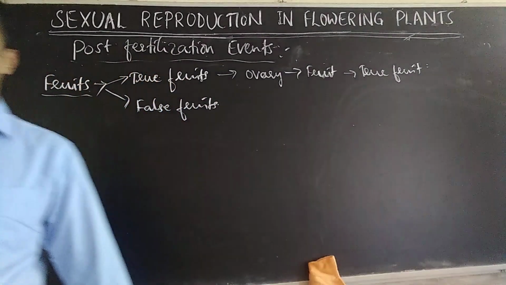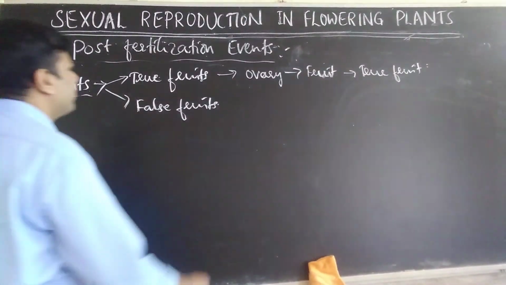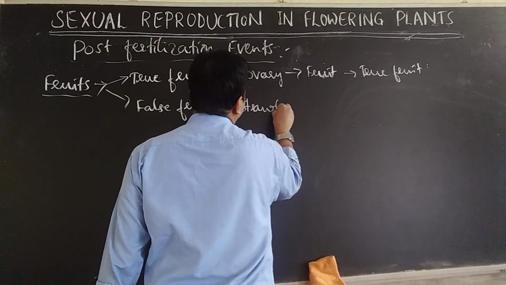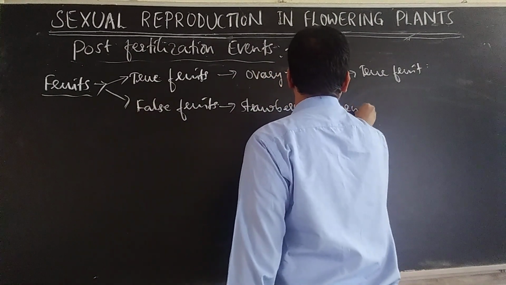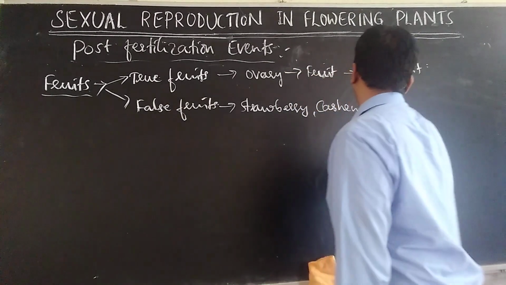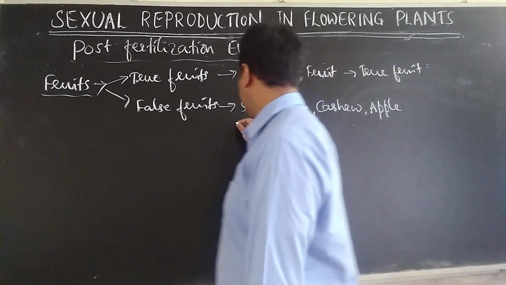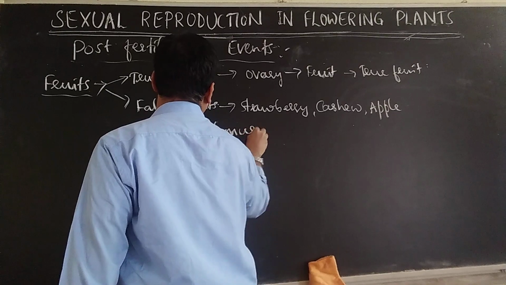What about false fruit, which is not produced by the ovary? Like you can take the example of strawberry, cashew, apple, all these are false fruits because they are produced by thalamus.